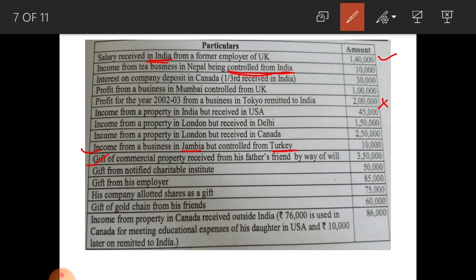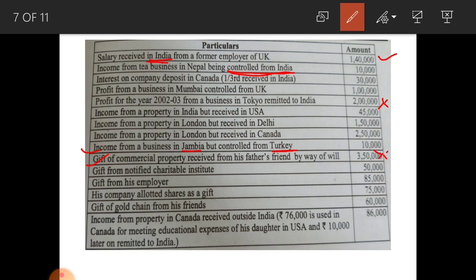Next one, gift of commercial property received from his father's friend by way of will, 3,50,000 rupees. Here gift of commercial property received from father's friend by way of will is exempted, because any gift in kind is exempted except jewelry, immovable property, shares and security. So, this one is exempted.